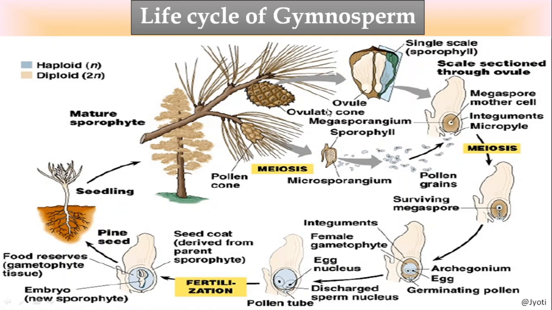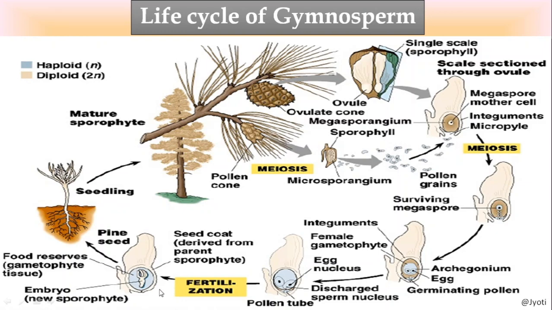The gametophytes are the ovule and the pollen grains, which are reduced in size. They produce the gametes. When the pollen grain falls on the ovule containing archegonia, the archegonia contains the egg, the pollen grain contains the male gamete, which fuses with the egg to form the zygote.